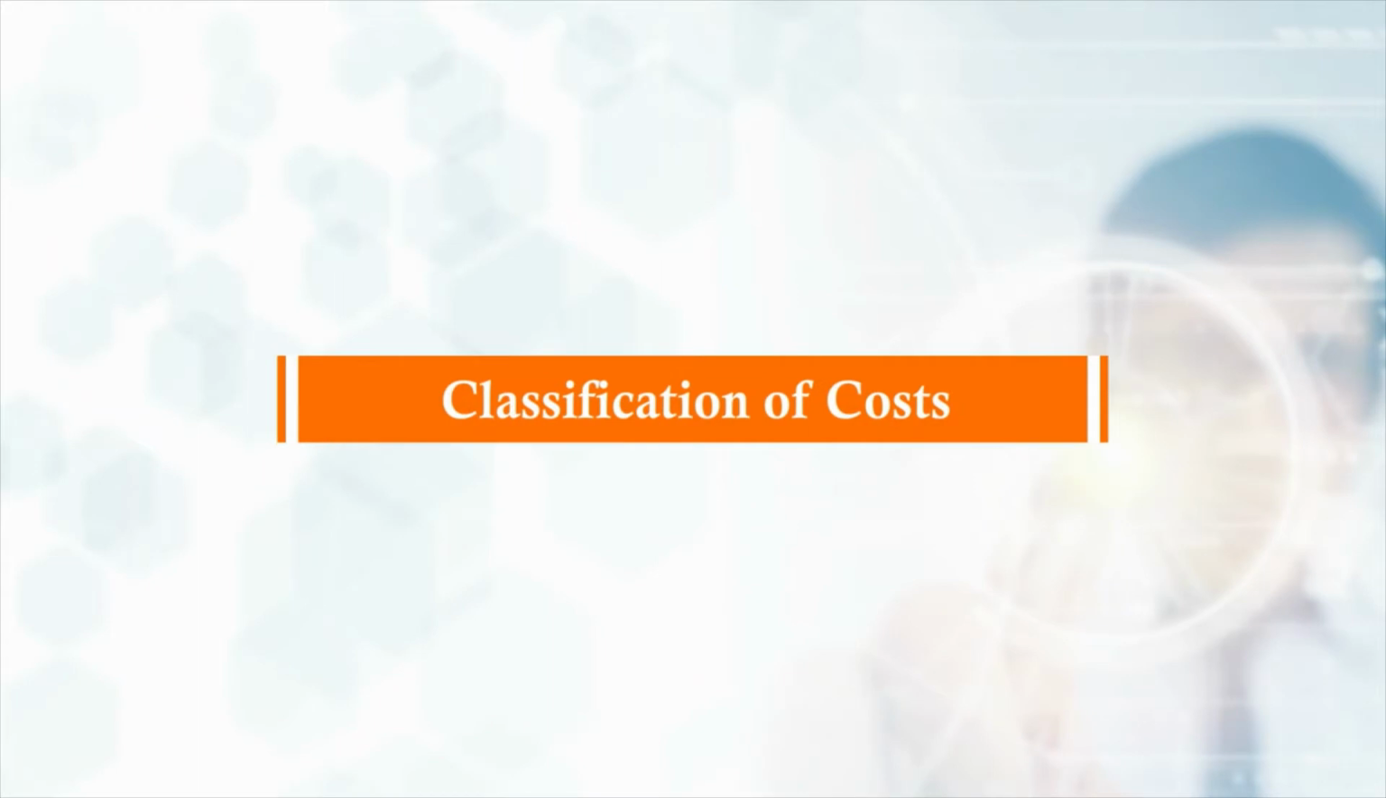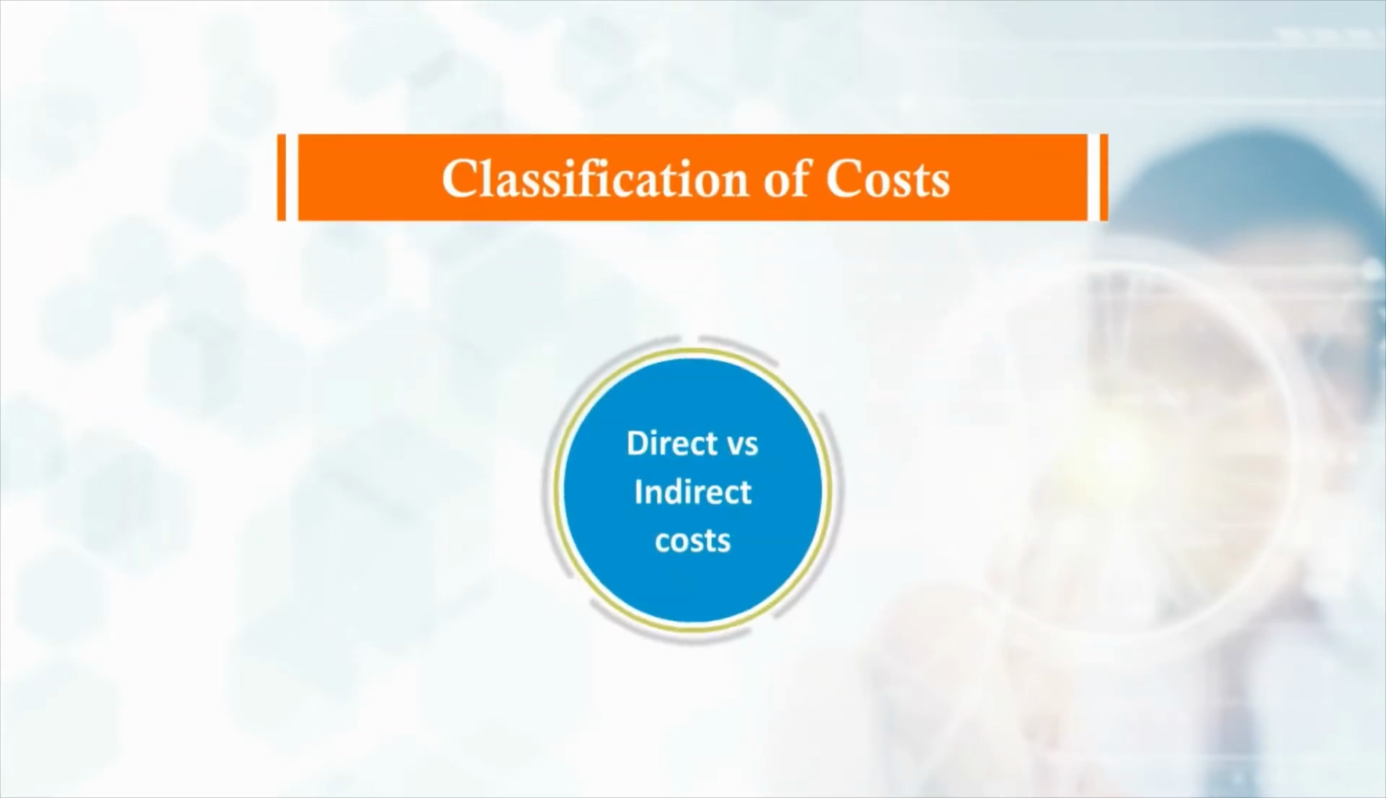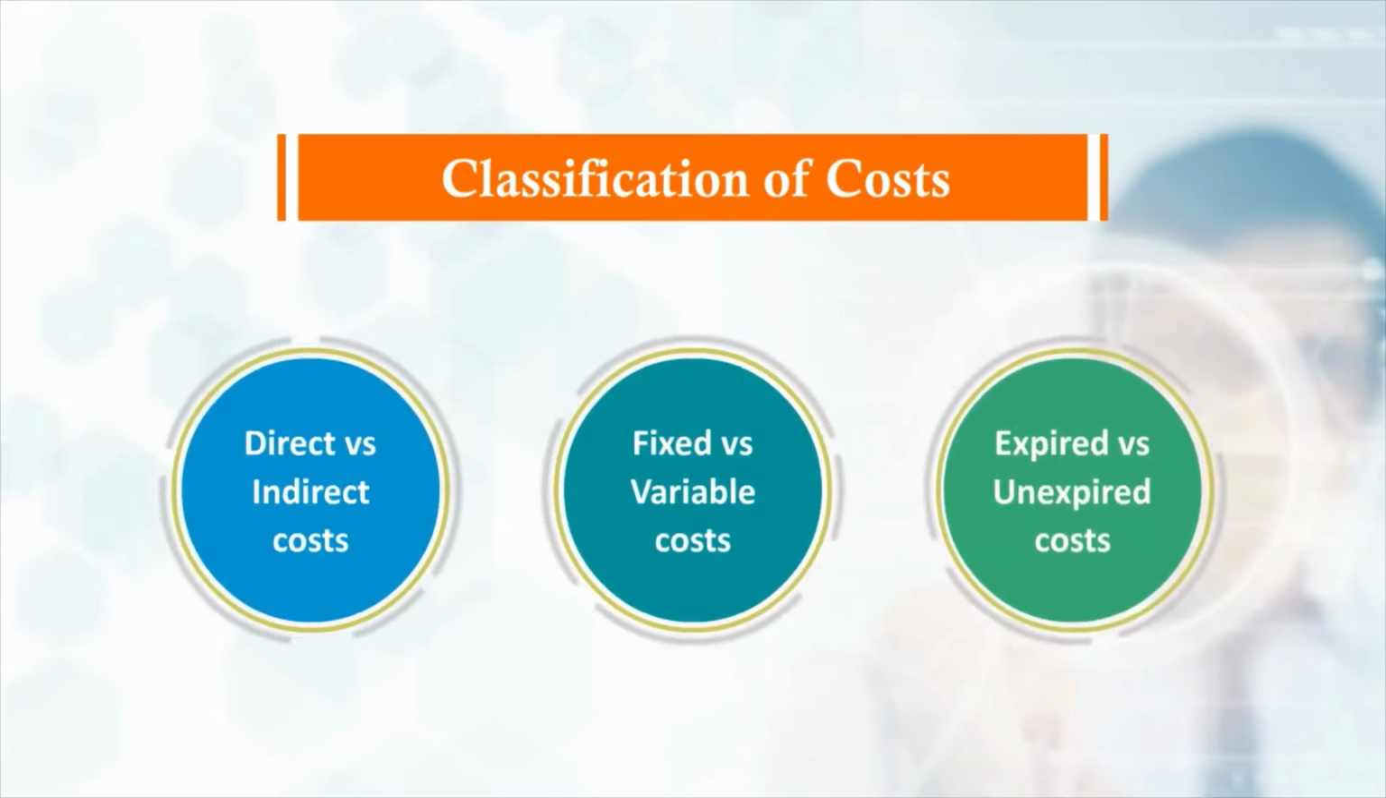Cost can be classified in various ways. Here are some of the ways. Some costs are based on association with cost object. It is also called direct versus indirect costs. Some costs are based on reaction to changes in activity. It is also called fixed versus variable costs. Some costs are based on classification on financial statements. It is also called expired versus unexpired costs.